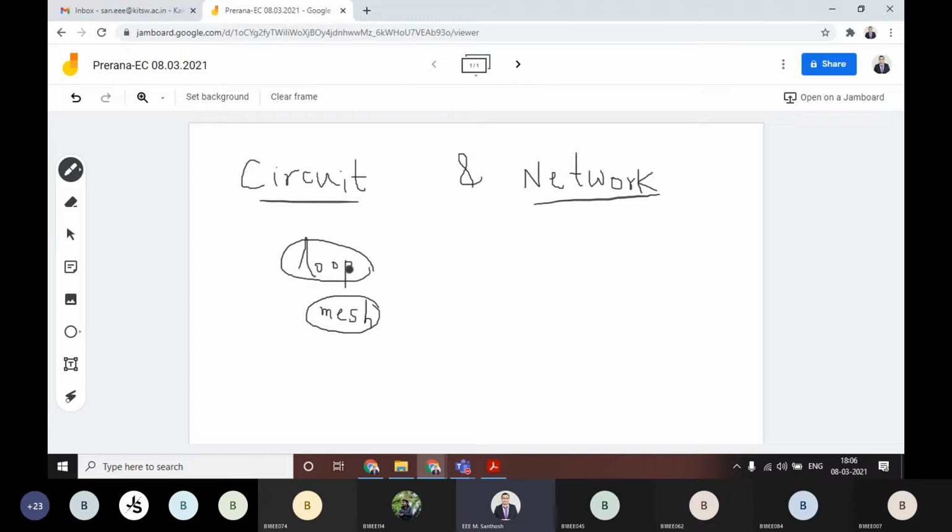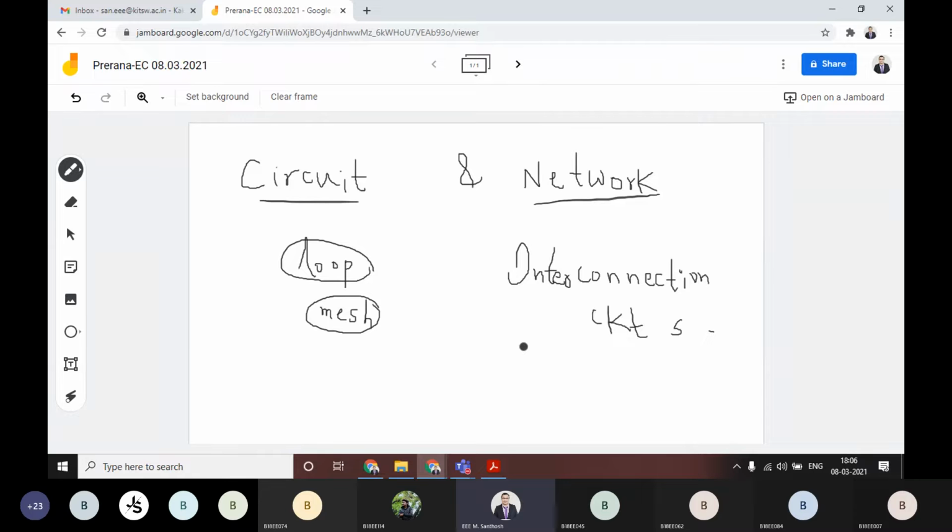When you are interconnecting the circuits, the network will be formed. The network is the interconnection of circuits, as simple as that.